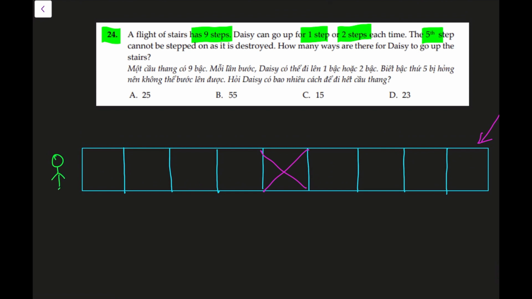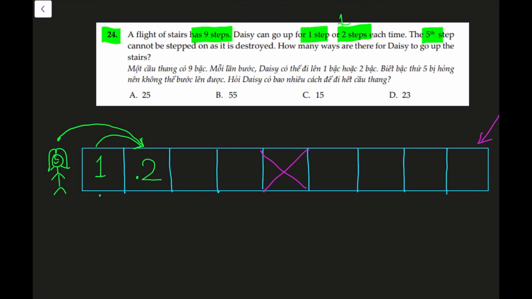So let's see. This is our Daisy standing here. Hi Daisy. All right, so how many ways are there for Daisy to reach the first step? And of course there's only one way. She has to just step on the first step. There's one way. All right, let's look at how many ways there are for her to reach the next step. Now she can of course come from the first step, take another step and reach the second step, but there is also another possibility: where she's standing outside, she can just take 2 steps and jump directly to this second step. That's another possibility. So in total, she has 2 different ways to reach the second step.